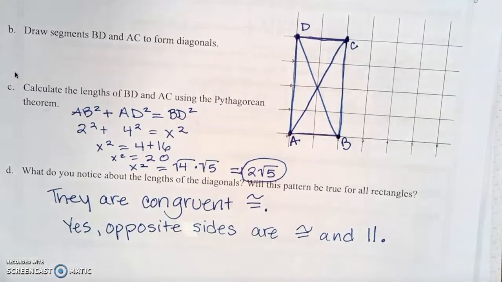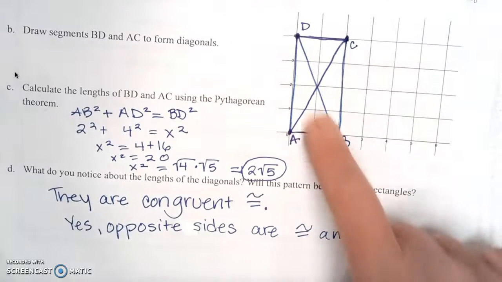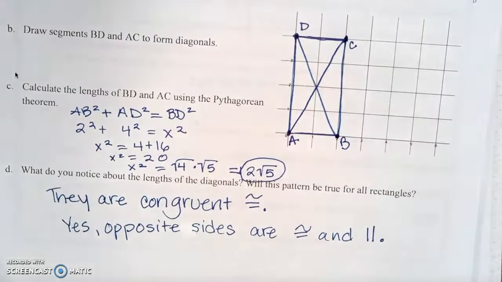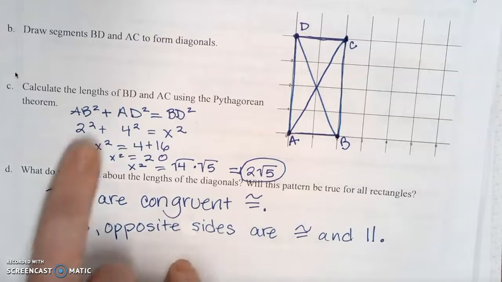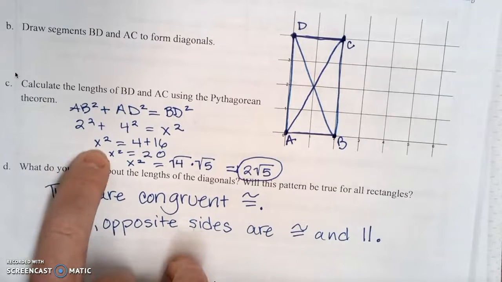I know that AB is 2 and AD is 4. I can count them because they're straight, right? 1, 2. Easy. Plug in a 2 right there. 1, 2, 3, 4. Easy. Plug in a 4 right there. The diagonal is not as easy to count because it's crooked. Okay? That means we are going to get a radical or decimal answer. So we're going to use that Pythagorean theorem to help us get it.